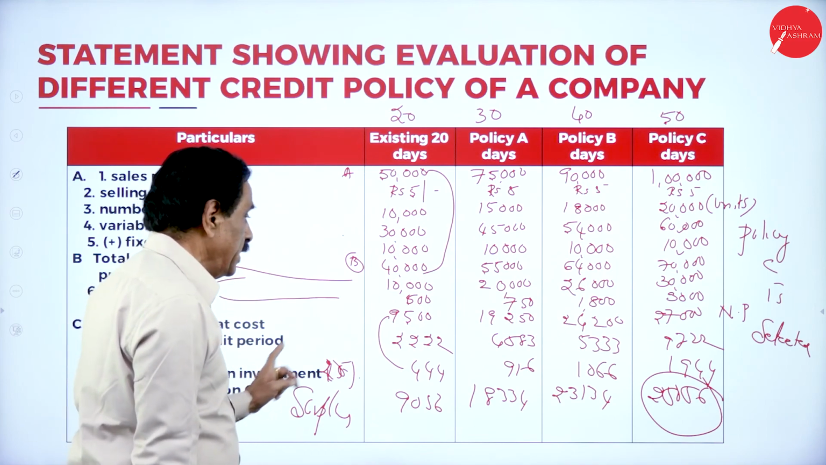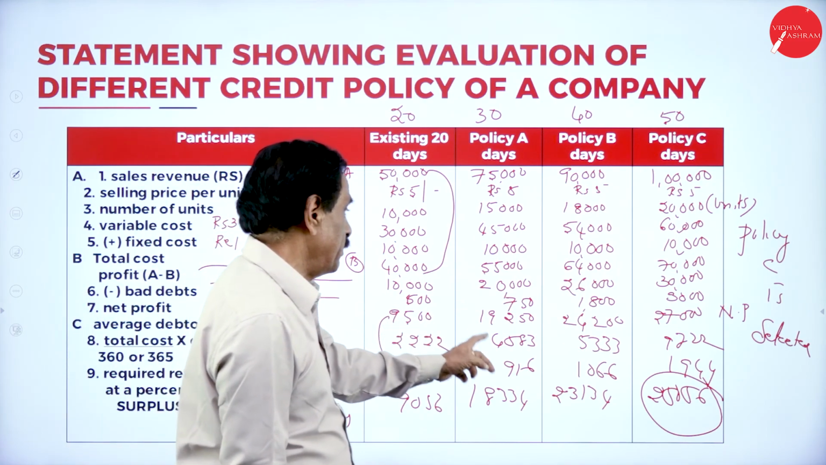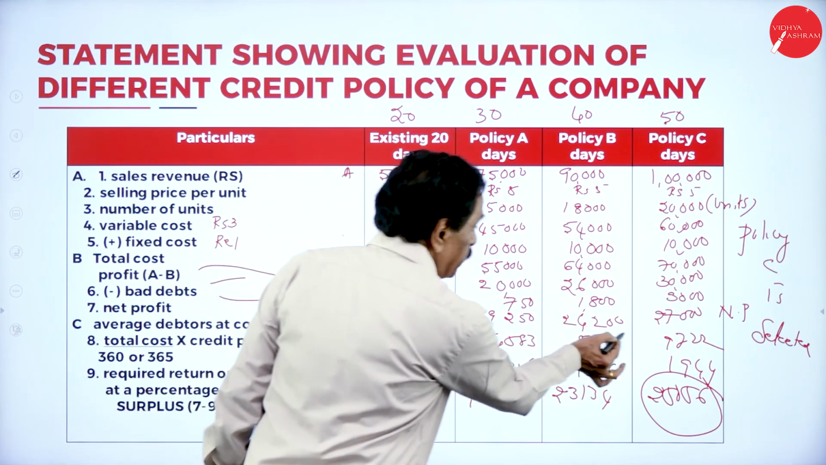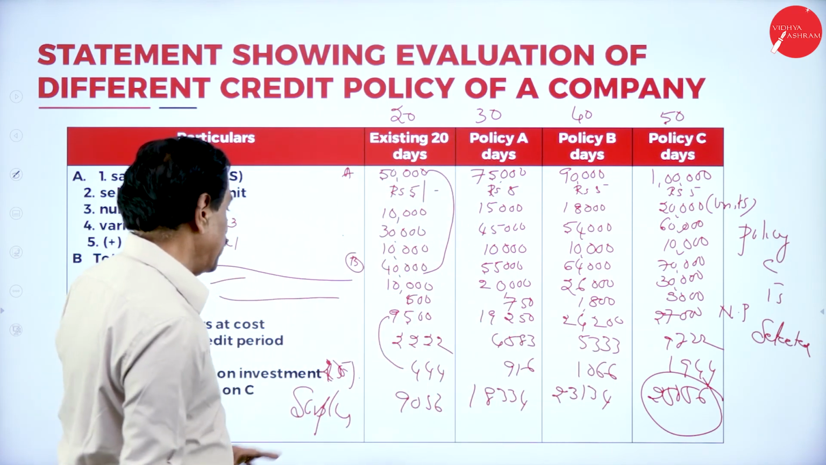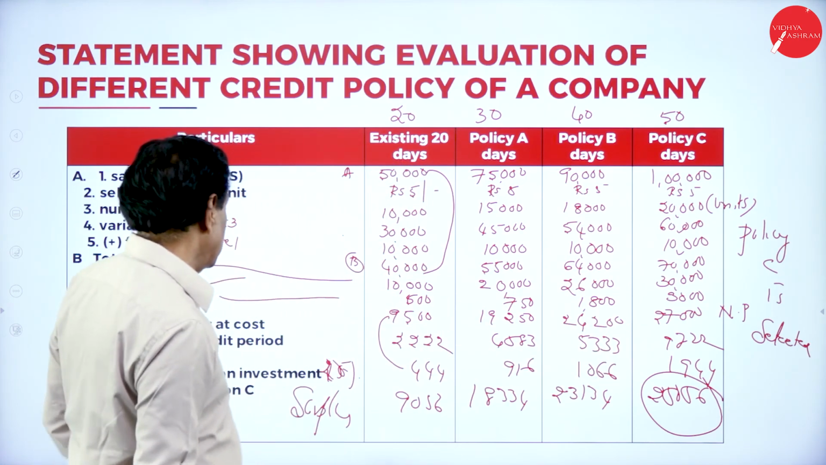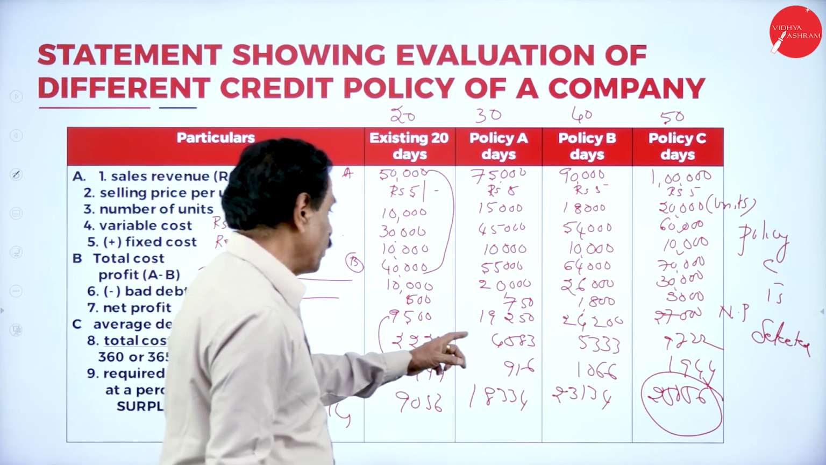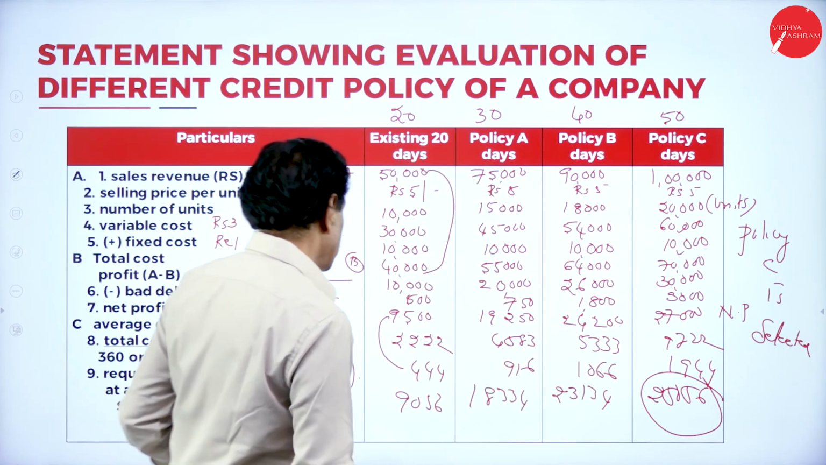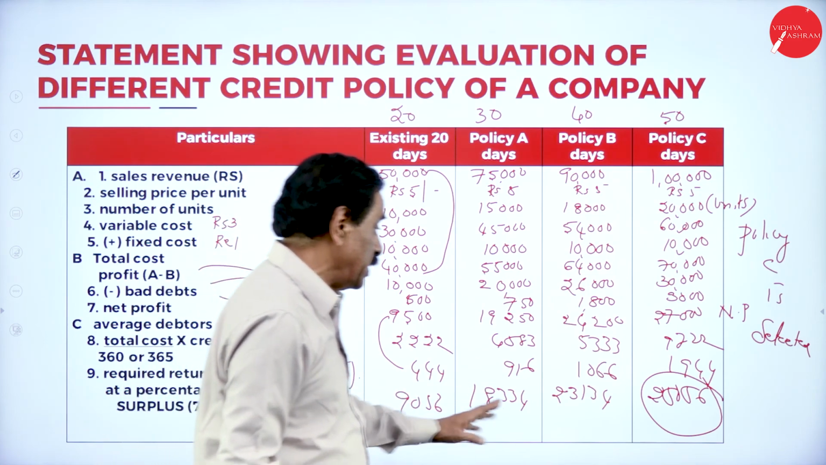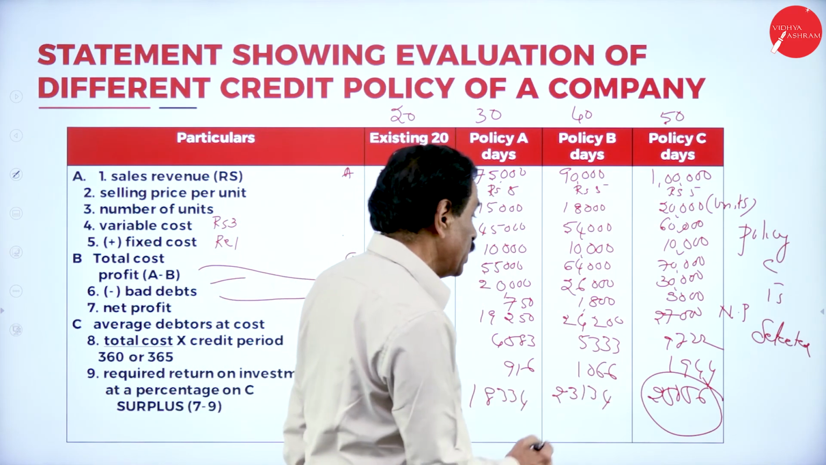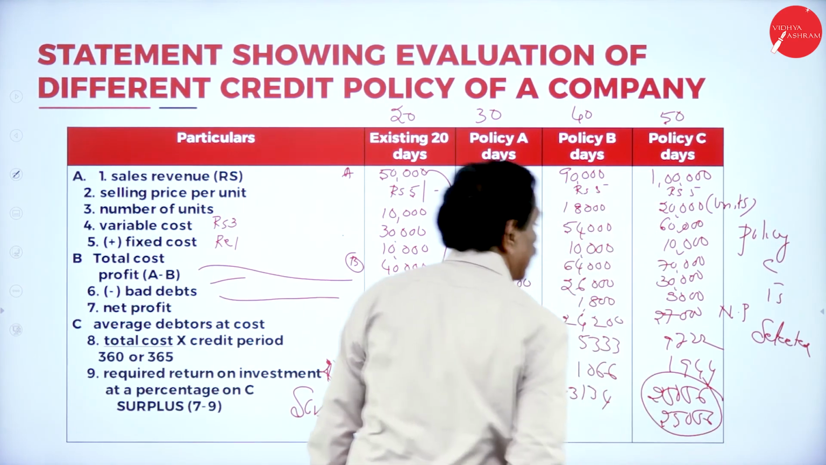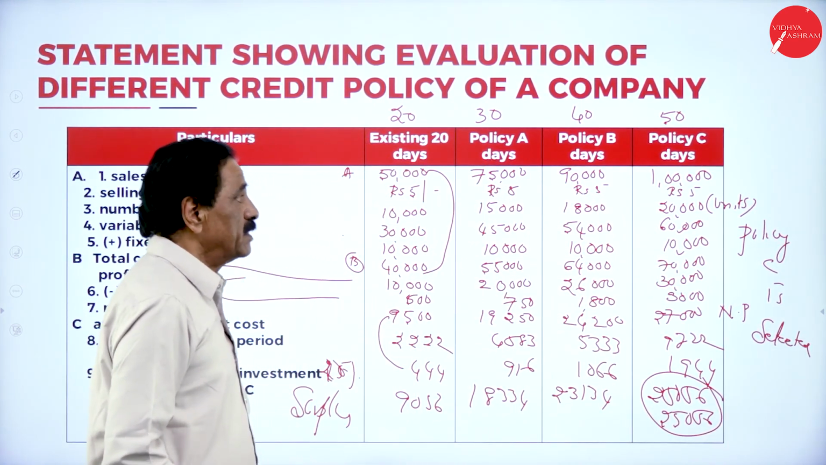Then your bad debt is 500, 750, 1,000, 3,000. Deduct now 9,500, 19,250, 24,200. So required rate of return is 2,222, 4,583, 5,333. Then on that 20%, 444, 916, 1,066. So surplus is 9,056, 18,334, 23,134, 25,056. This is the highest. So policy C is selected.